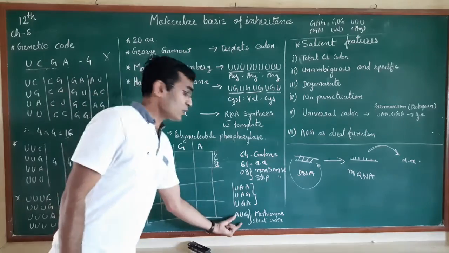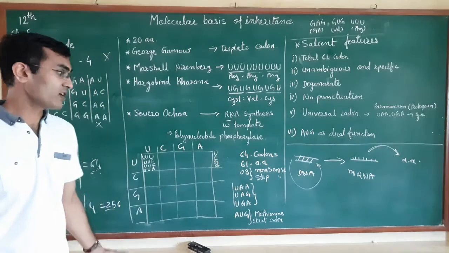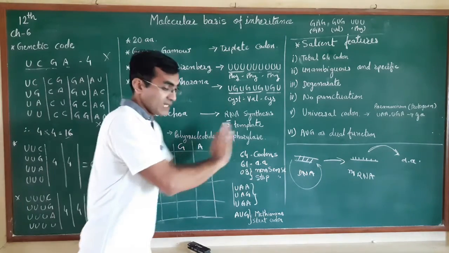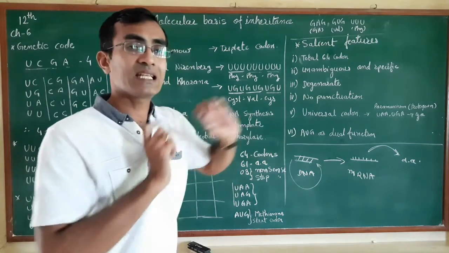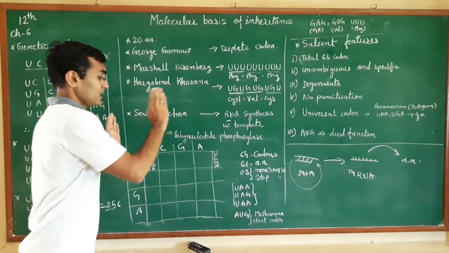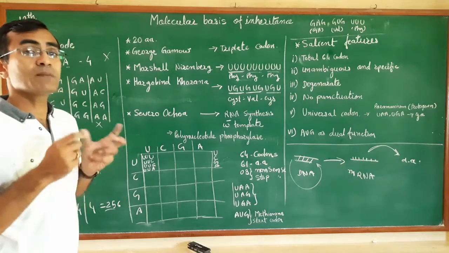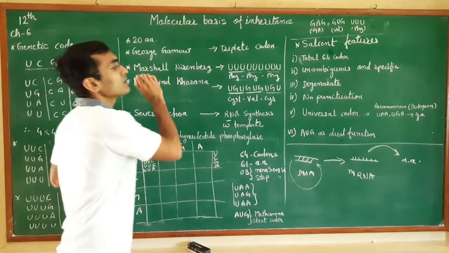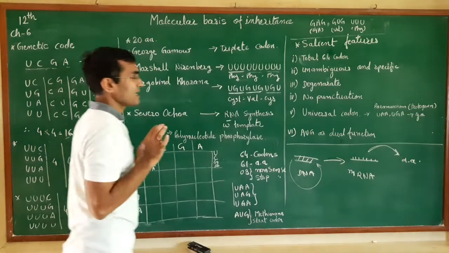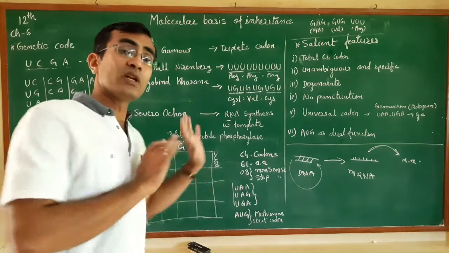So this codon has a dual function. Now when you see the mRNA chain, there will not be any interruption in between, or we can say punctuations. The frame will be read in a continuous manner. Okay, hope you are clear with that.